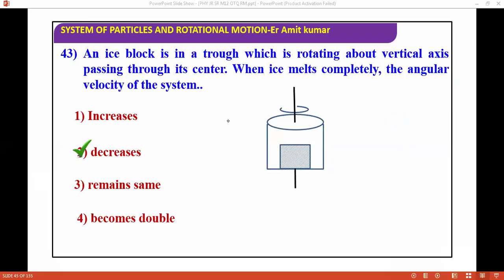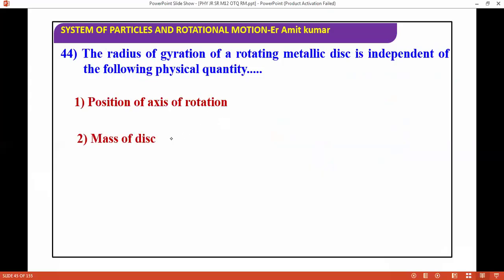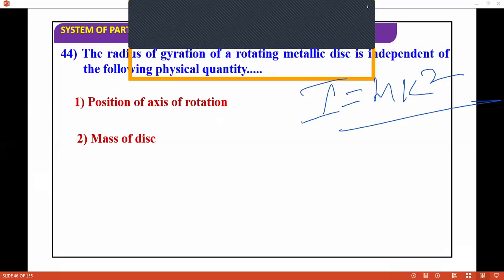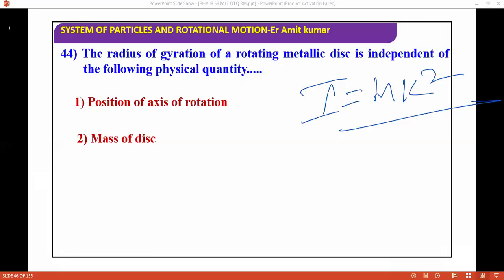Next question we are moving ahead. The radius of gyration of a rotating metallic disc is independent of which of the following physical quantities: position of axis, mass, radius, or temperature? Basically, what is the radius of gyration? I equals mk square. If you know this relation, you can do this question easily. So the radius of gyration of a rotating disc is independent of which physical quantity?